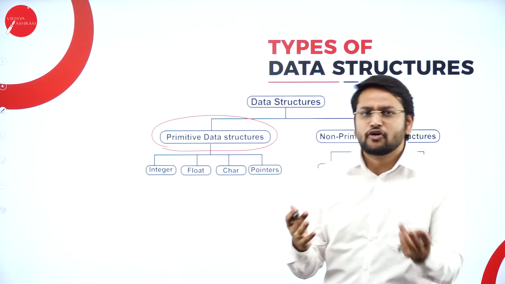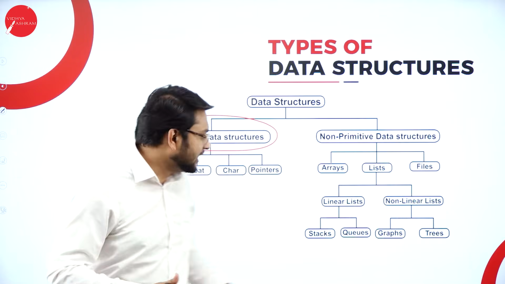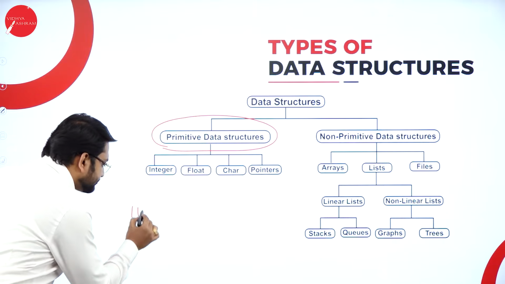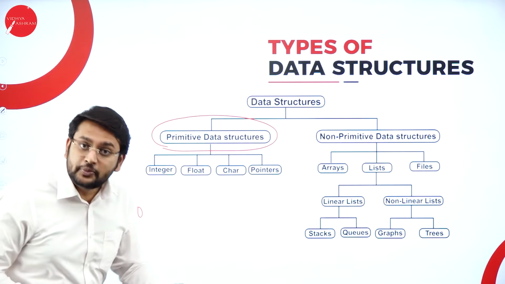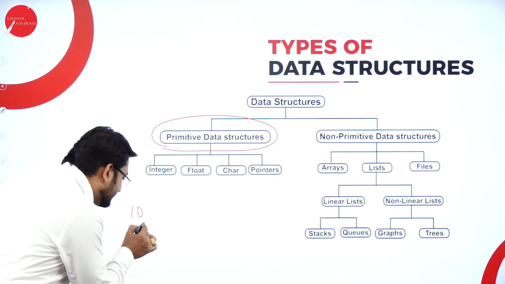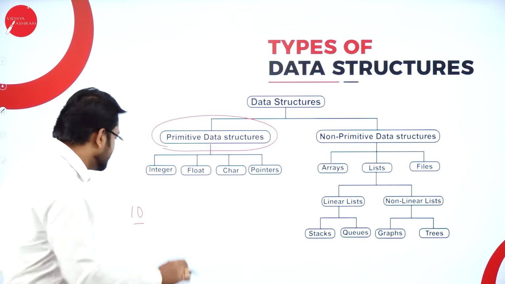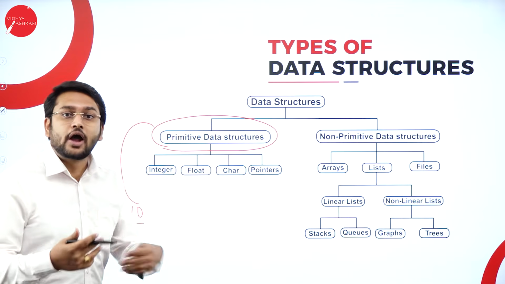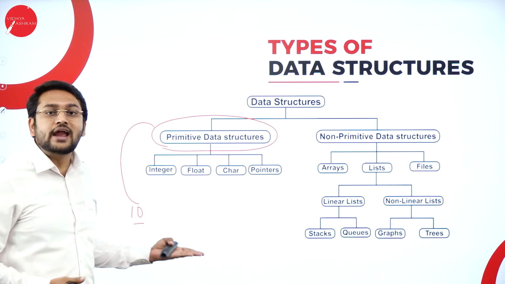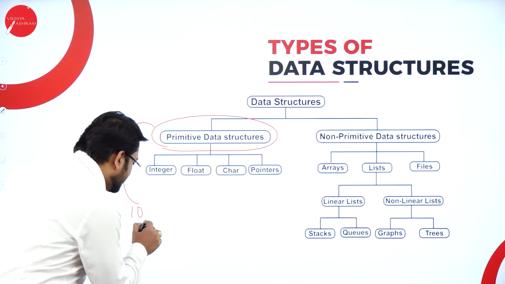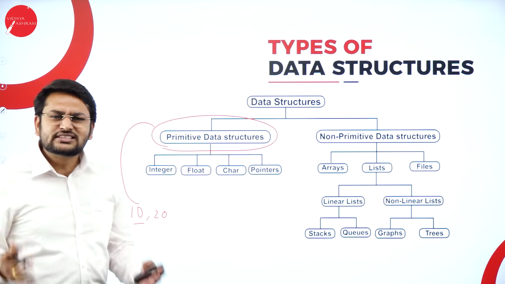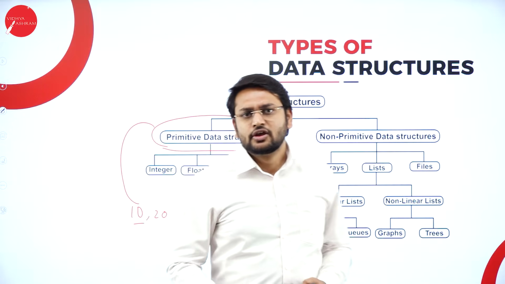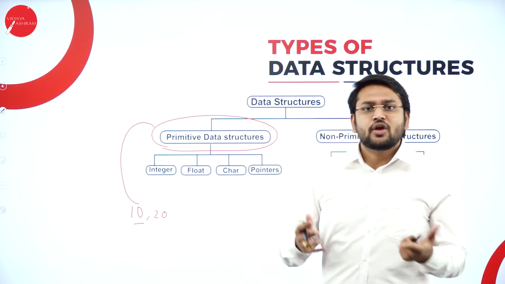Sir, what is the meaning of one data element? Say, for example, I need to store 10. I will be able to store only 10. If that is the case, I will call that a primitive data structure. But, sir, I want to store more than one item. Say, for example, 10, 20. Sir, what is it that you're trying to explain? You're saying only 10 and only 20?